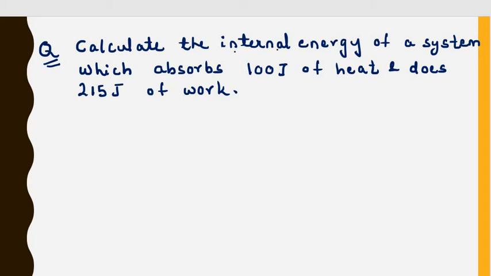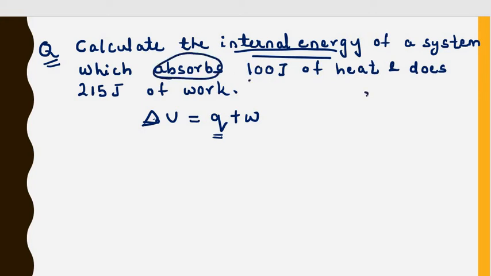Here you can see that we have been asked to calculate the internal energy. So we know that the internal energy change is represented as delta U. We have to write down the mathematical expression: delta U is equal to Q plus W. Now we have to see whether the value for Q is positive or negative, and similarly whether the value for W is positive or negative. In this case, calculate the internal energy of a system which absorbs 100 joules. That means Q is gained by the system, so the value for Q will be positive: Q equal to 100 joule.